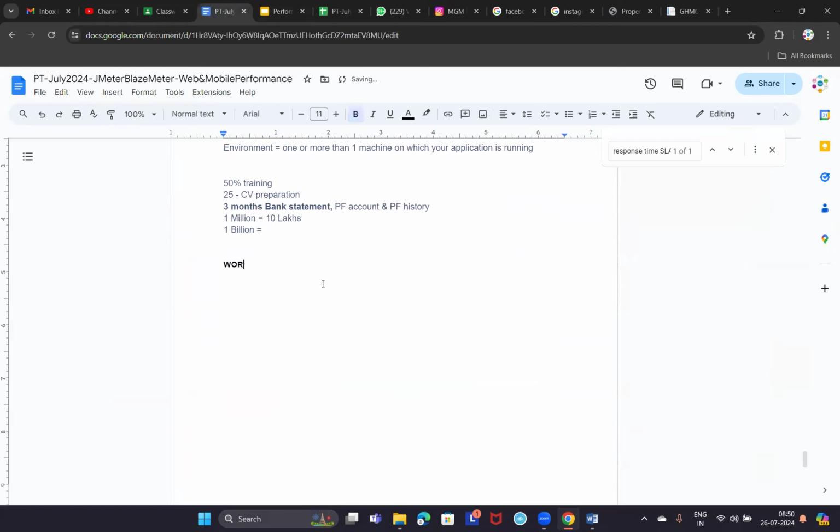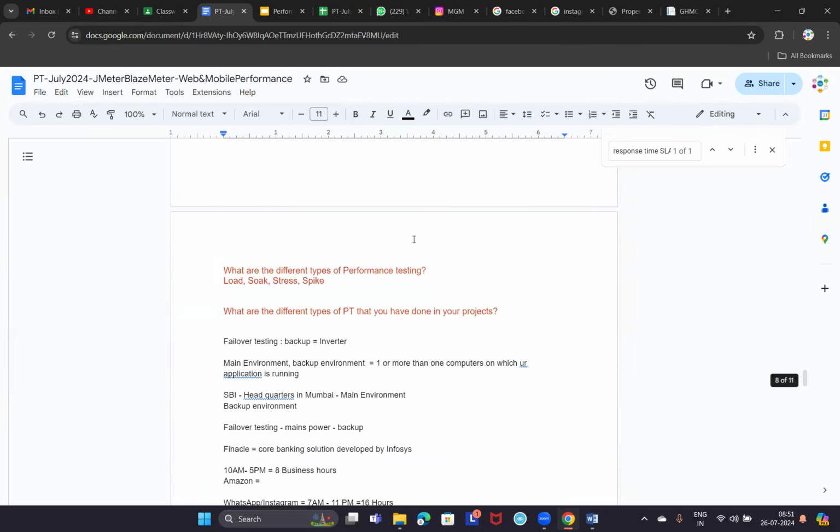Right? Now, what is workload model? Very important concept in performance testing, guys. What is workload model? Workload model means user load distribution across the business flows of the application. I'll explain this. User load distribution across the business flows of the application is called as workload model. Okay. Let me explain what that actually means.